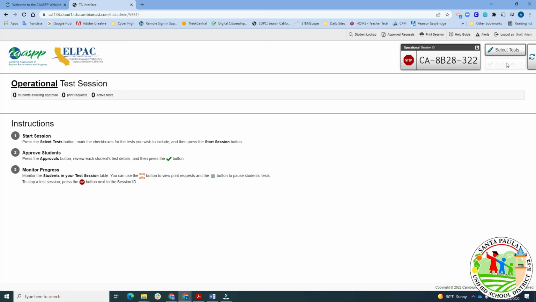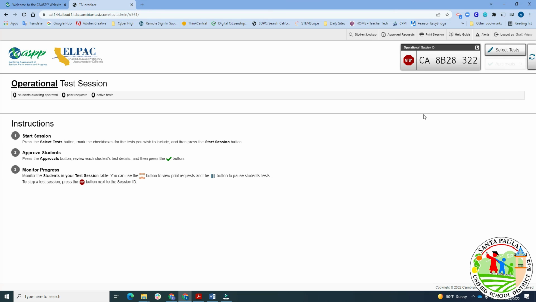Now, on the IABs, you can give students certain designated supports to have them tested out, but on the summative, you will not be able to do that. So if you feel like the student needs some additional support to see if it will help them, then go ahead and add that to them. It has to be done by student. It cannot be like a mass change for all students.